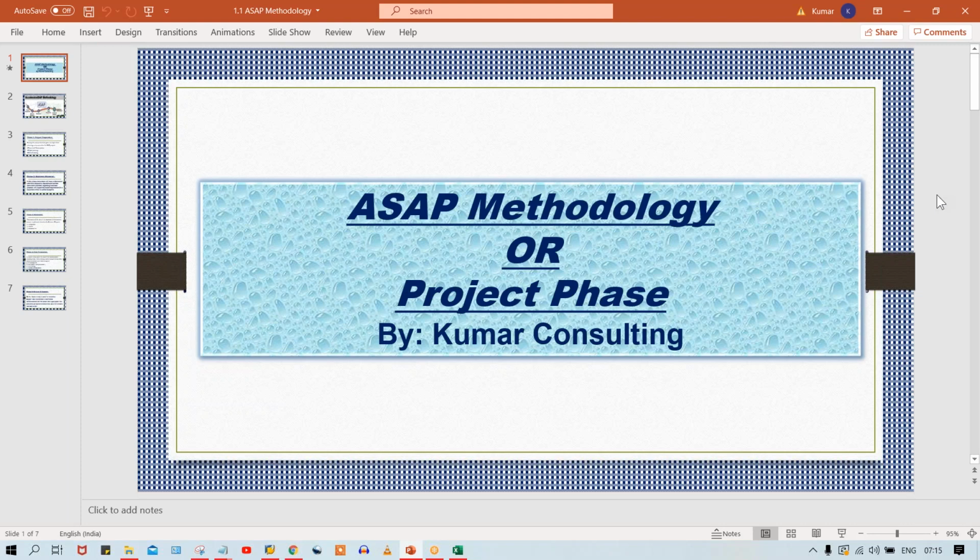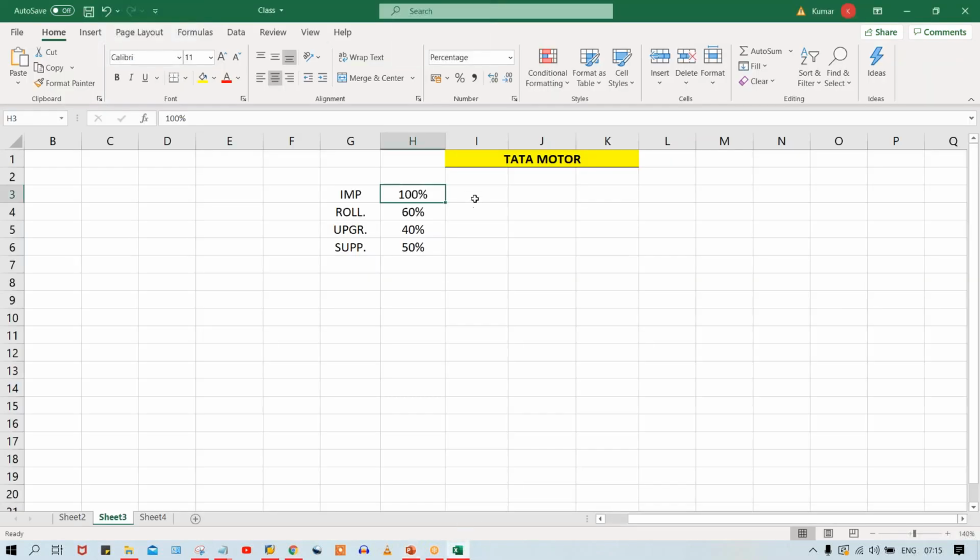Now here, what will happen when Tata Motor has to use this SAP? Tata Motor is going to contact certain consulting companies, certain IT companies, right? Let's suppose IBM, TCS, Infosys, Wipro.